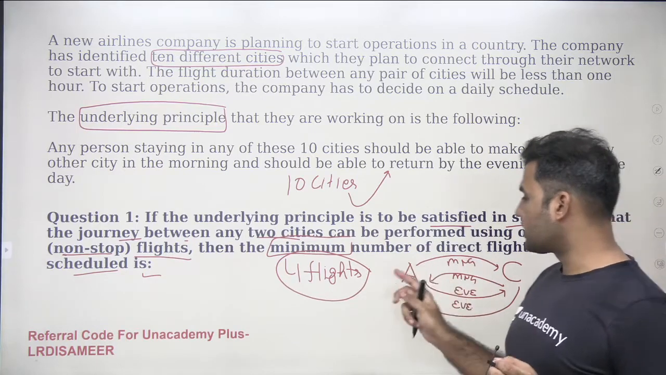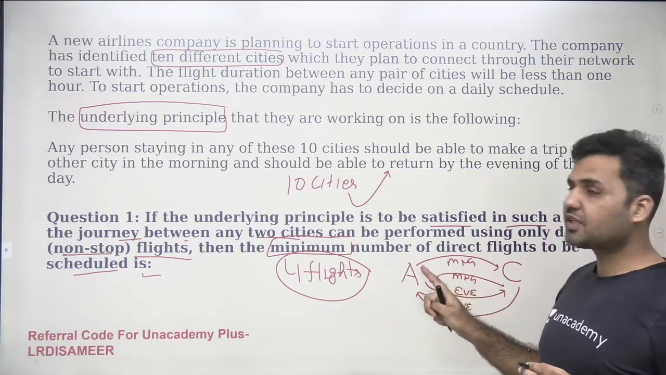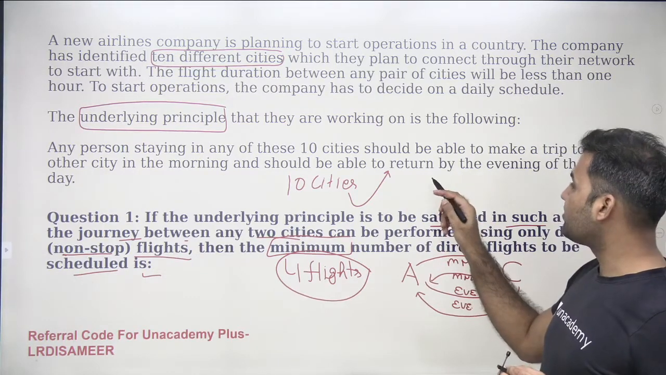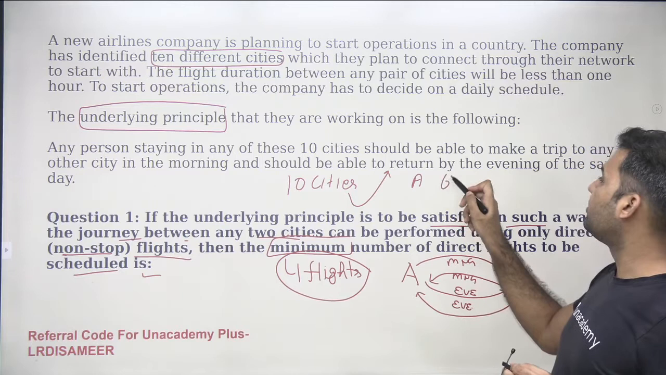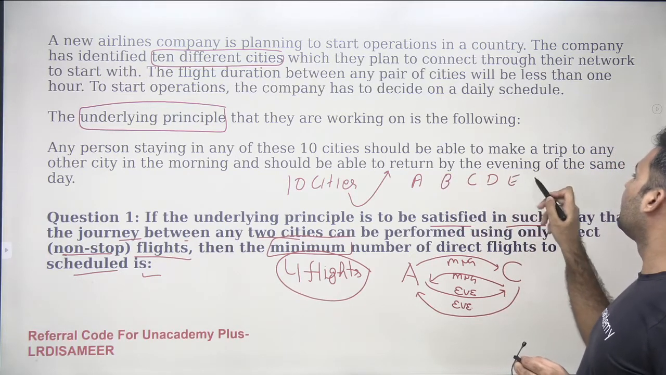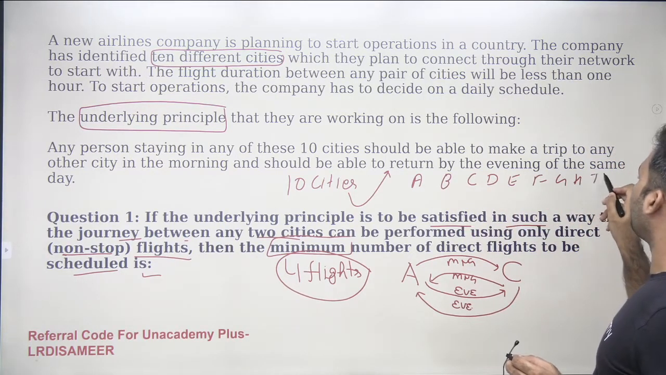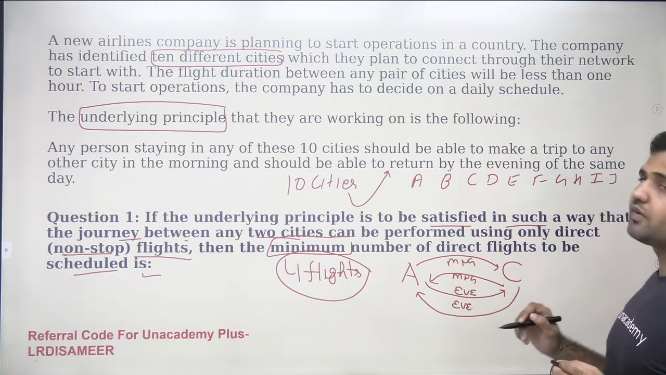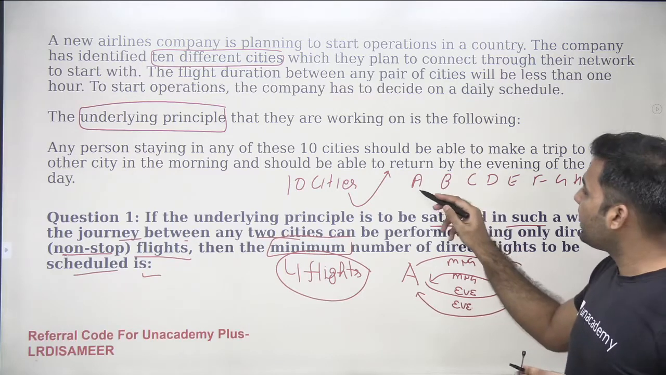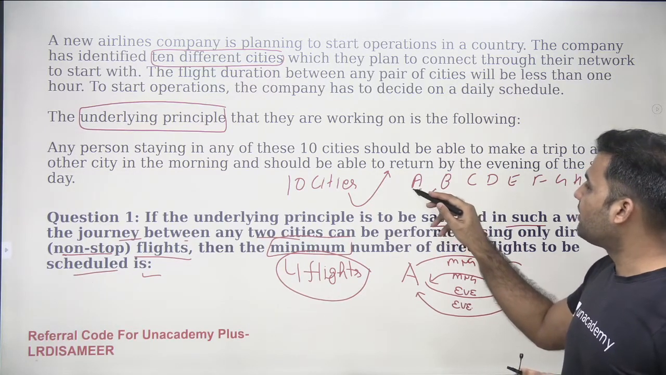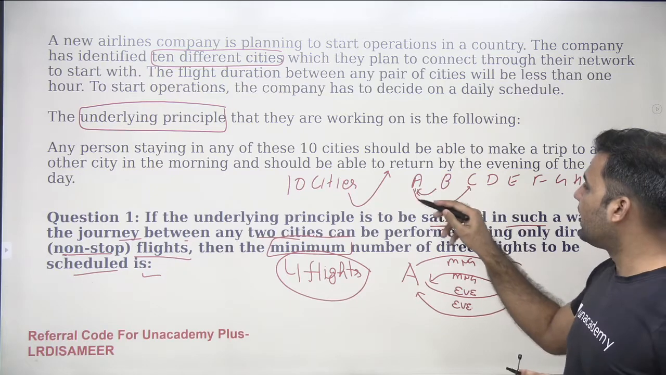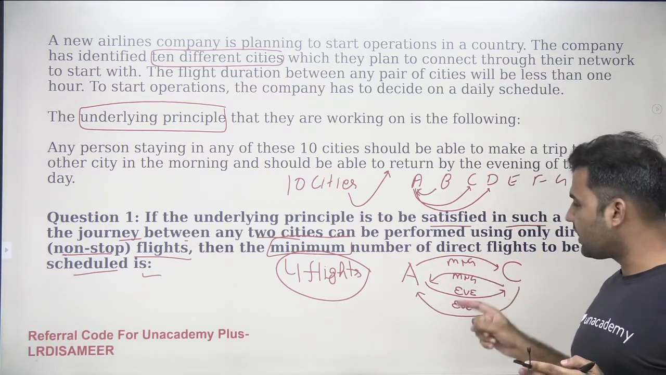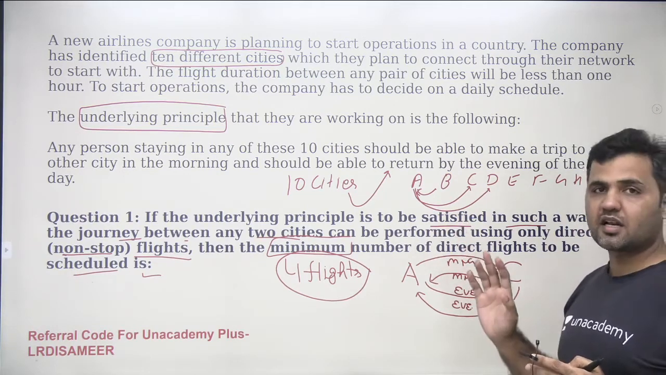It's not that if a person is coming from Ahmedabad to Chandigarh, then he will first go from Ahmedabad to Delhi and then come from Delhi to Chandigarh. No, whatever 10 cities I'm taking, right? So if I'm taking A, B, C, D, E, F, G, H, I, J, if I'm talking about these 10 cities, I will require 4 flights for any two of these. Any two cities need to have 4 flights between them to satisfy the underlying principle.